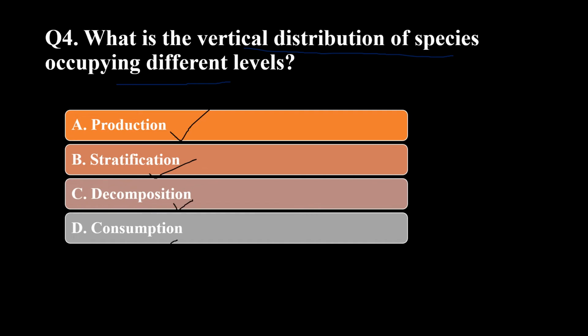When we talk about the vertical distribution of species occupying different levels, the different levels are called the strata, and that is known as stratification. So the correct answer is stratification.